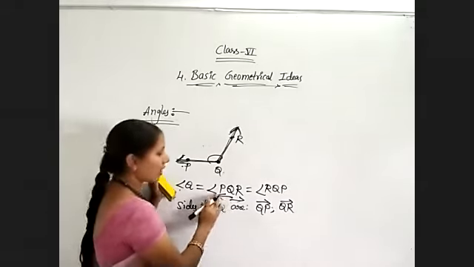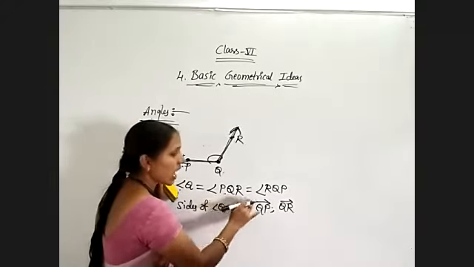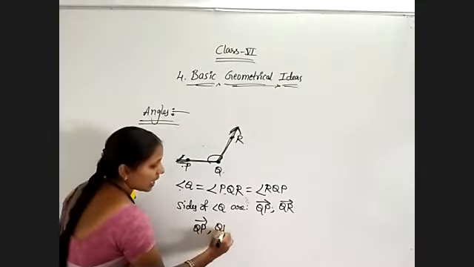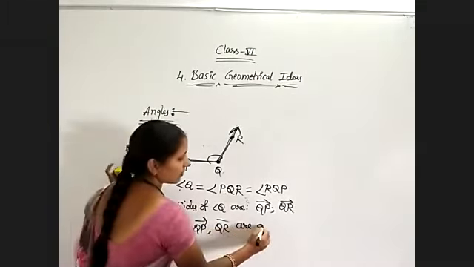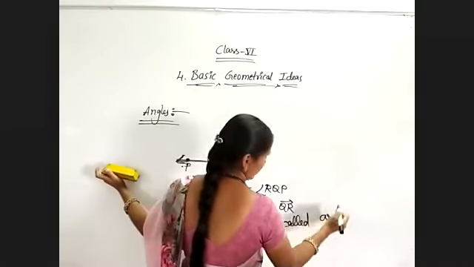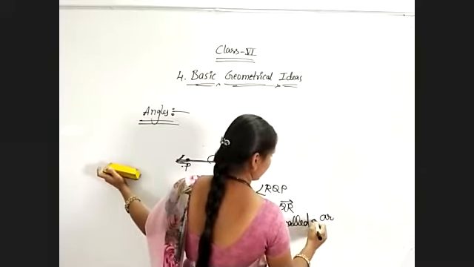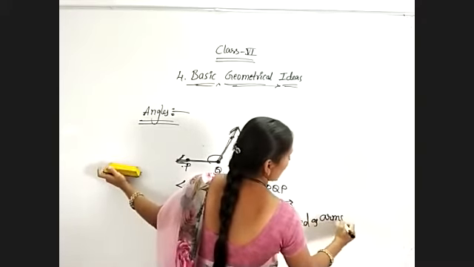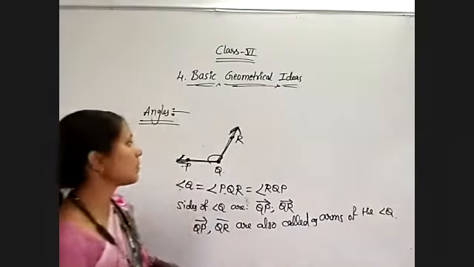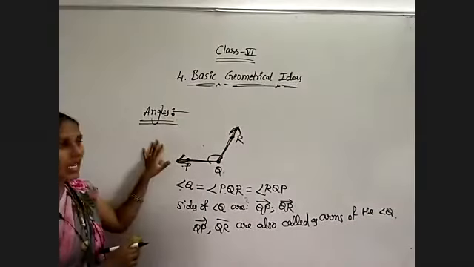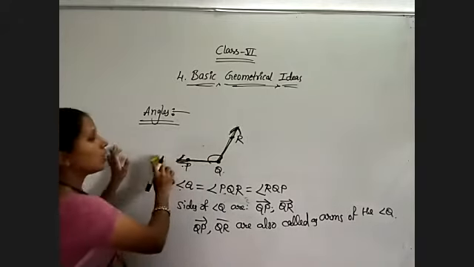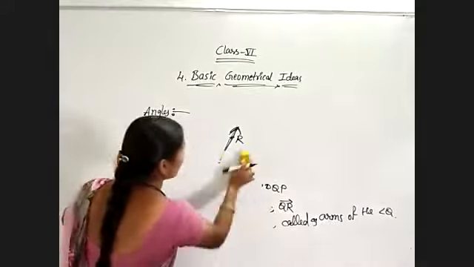Understand? And next, QP and QR are also called the arms of the angle Q. So remember this: whenever any figure is given, if they ask you to identify the angle in that figure and the different sides of an angle, you should answer like this. Now for another example, I will show you.